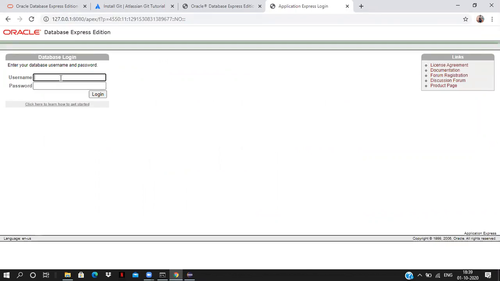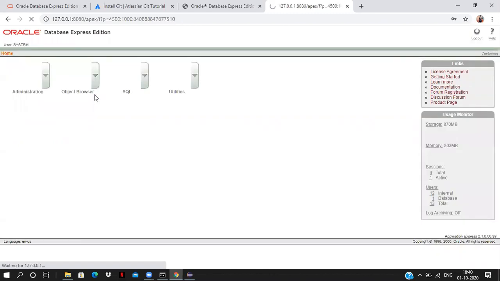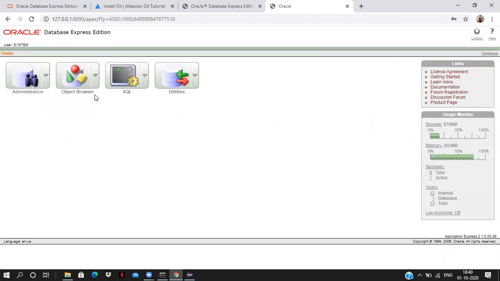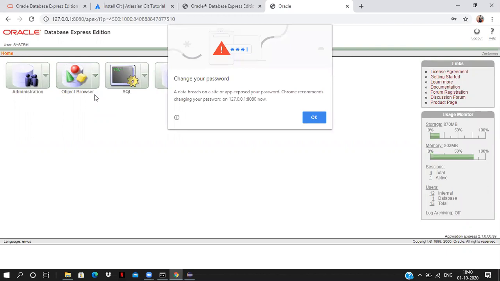In the login, whenever we install the software, by default we get a database, and we give the username and password. The default username is system. The password which I gave, I'm entering here. I gave the same name as the password. Now, login. After installing the software, we have to go to 127.0.0.1:8080/apex.